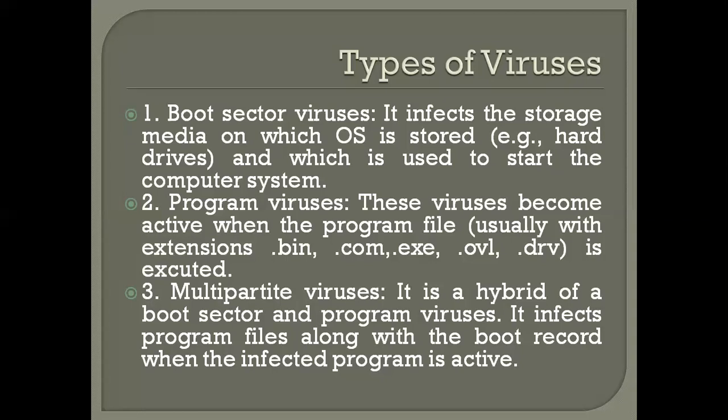The hybrid means it can act in both ways. It may affect the boot sector, or it may affect the program. Based upon the requirement, it acts and infects the boot record, or infects the program files, based upon the activity.